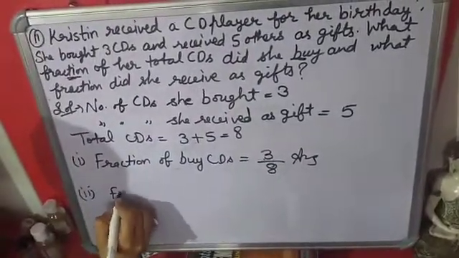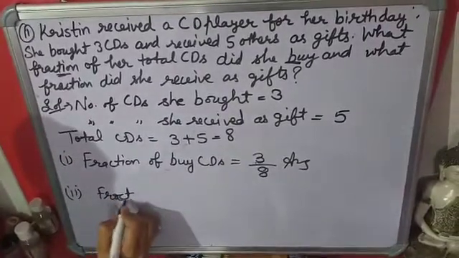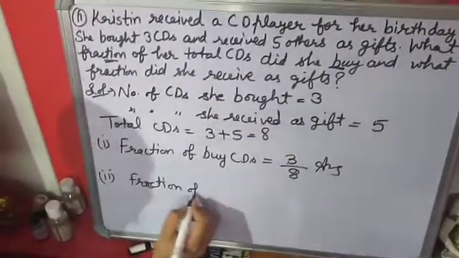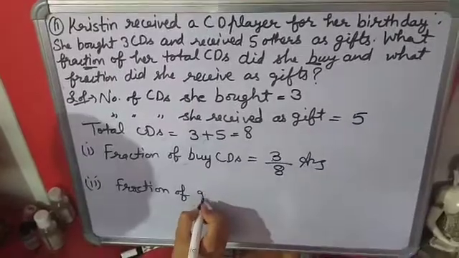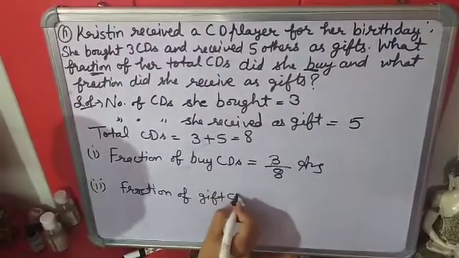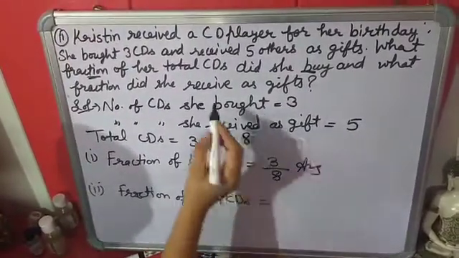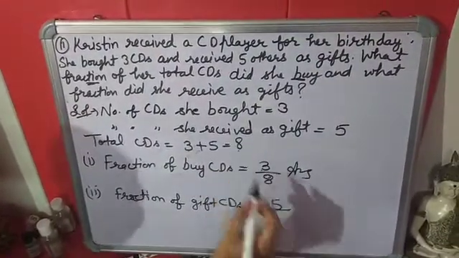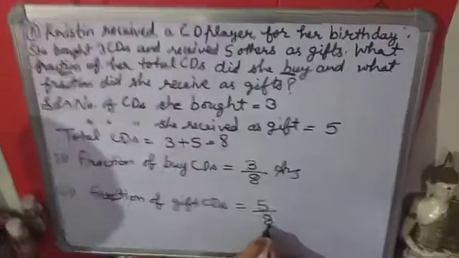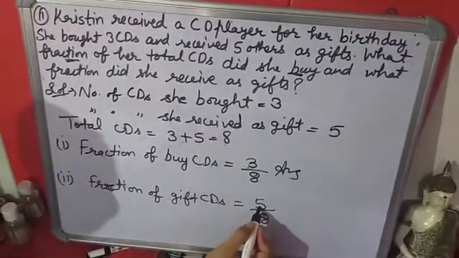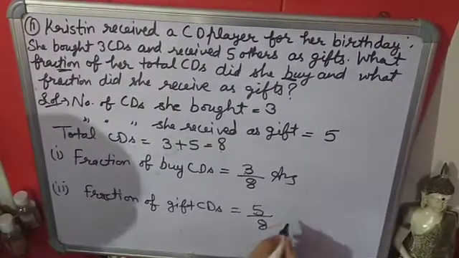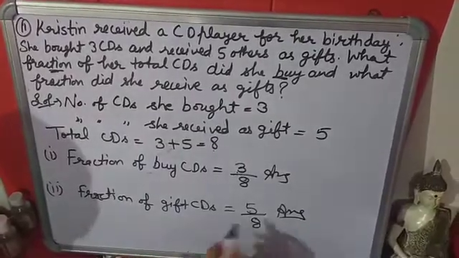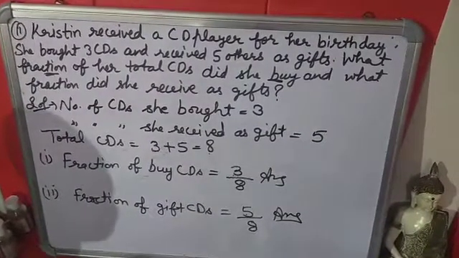Now fraction of gift CDs. Gift CDs are 5 and total CDs are 8. It means out of 8, 5 CDs she is receiving as a gift. And it is also simplest form.